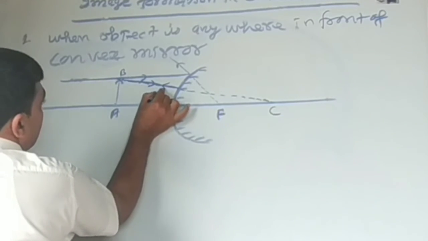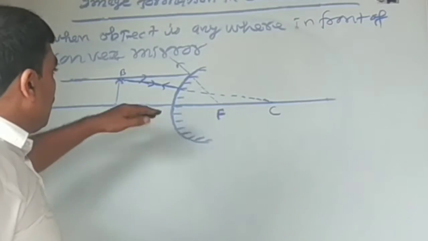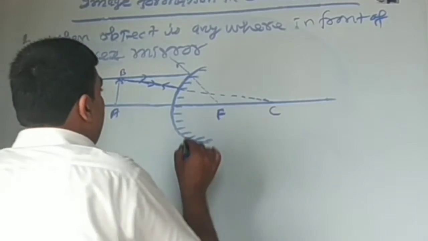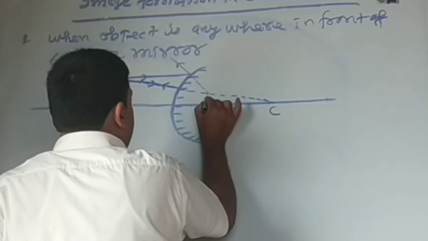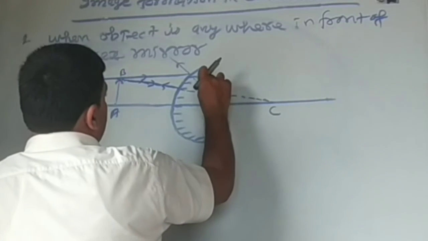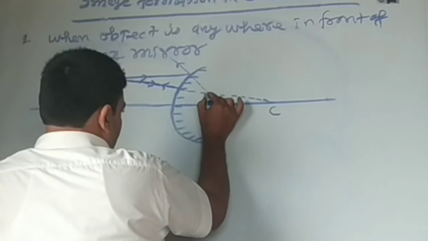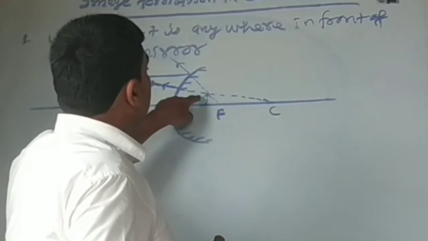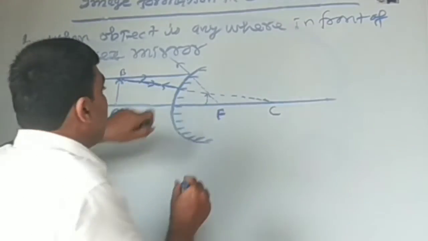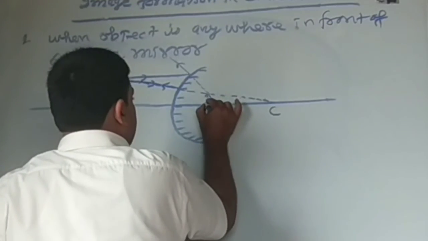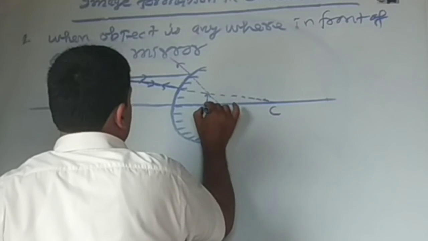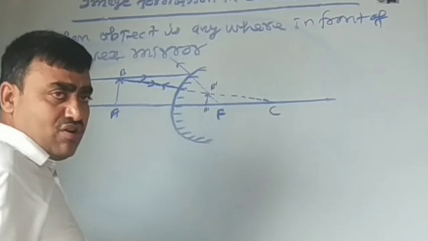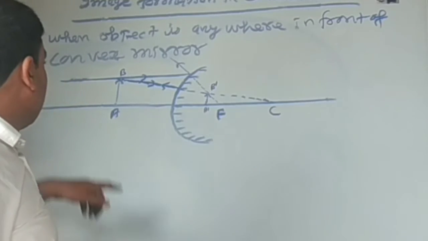After reflection from the mirror, it retraces its own path, okay, and at the point where the two imaginary reflected lines intersect, the image A dash B dash is formed. Okay.